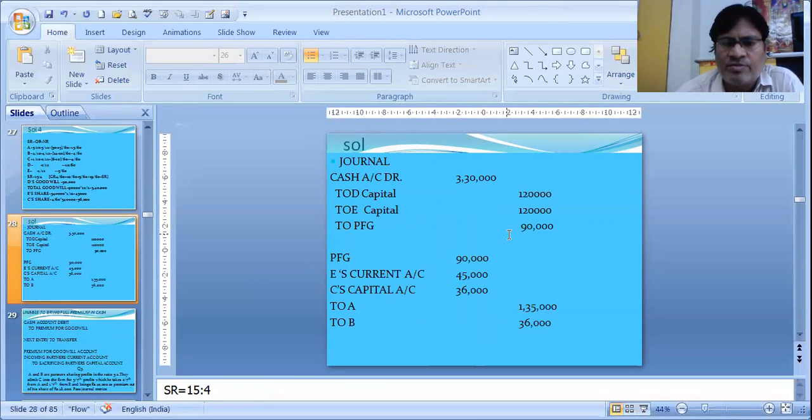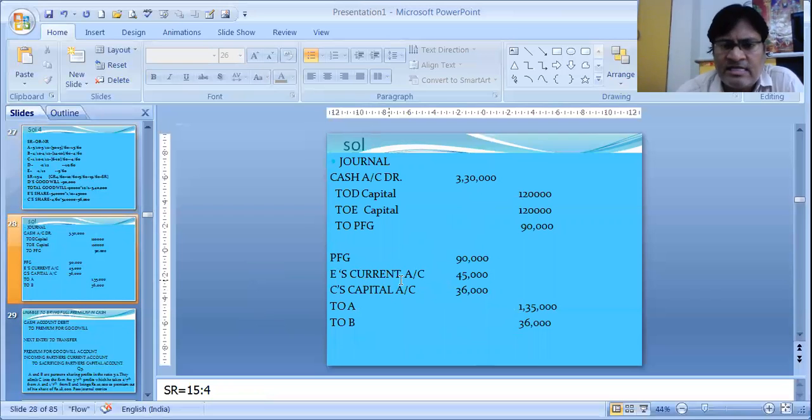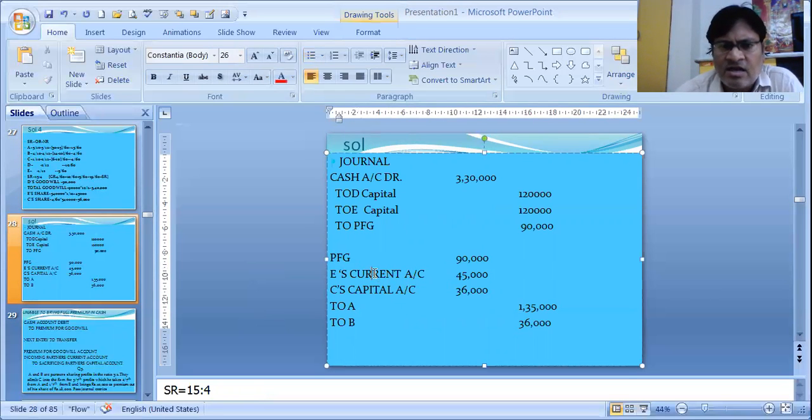PFG, that has to be cancelled out, which D has brought 90,000. E's current account is 45,000. How it has come to 45,000, that we have already seen just now. E's share 5,40,000 into 1/12. He was coming for 1/12, 45,000. And C's share is 36,000. So E's current account, see the new partner's current account we have written, whereas we have taken the existing partner as capital account. So C's capital account 36,000. We are reducing his capital by 36,000.